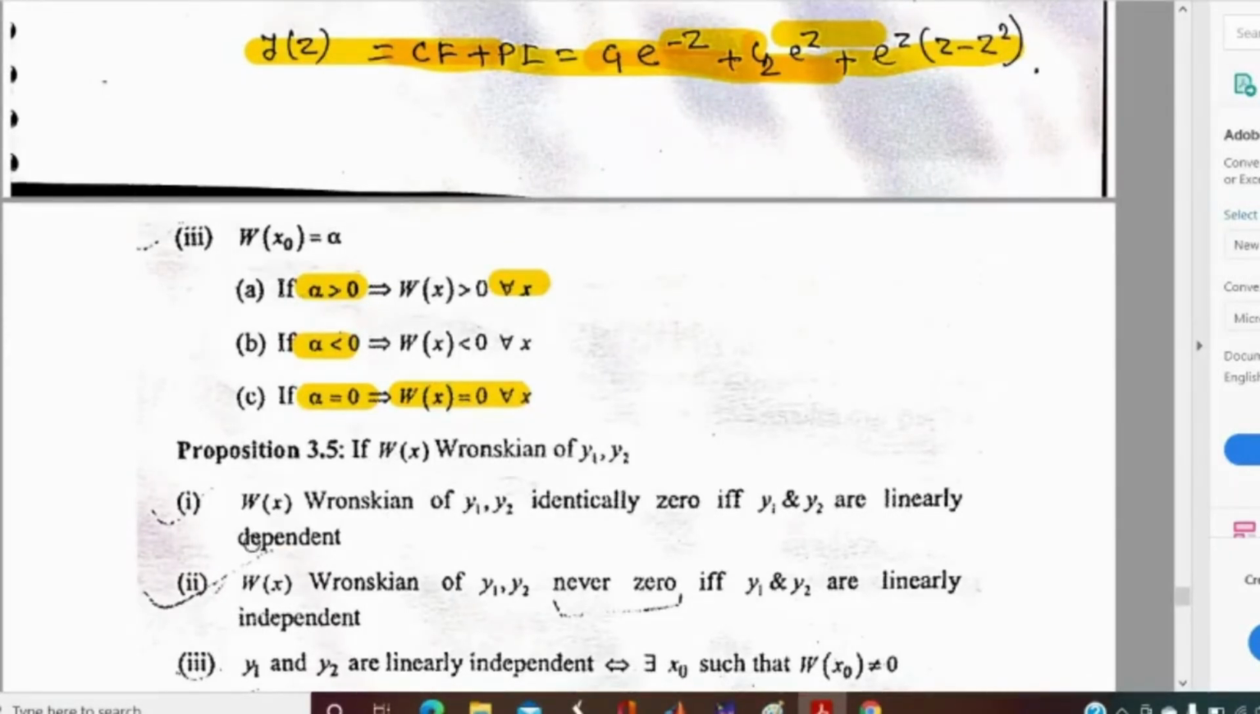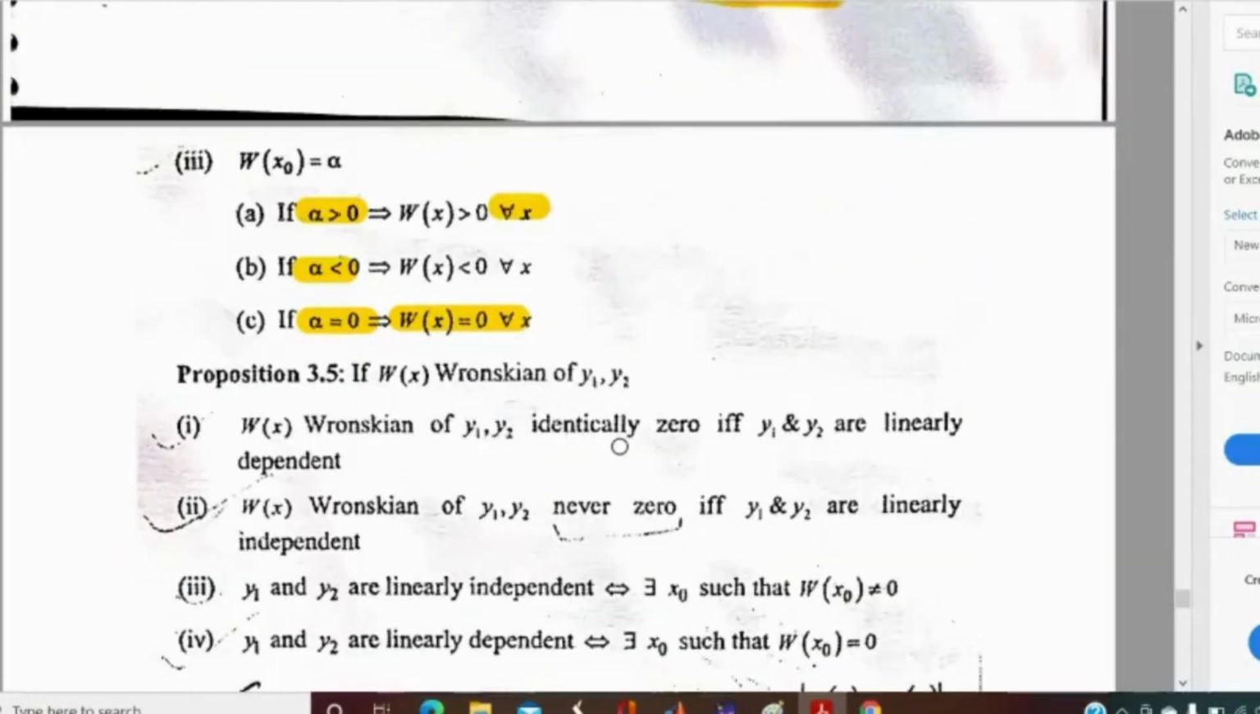You can see these properties here also. Here are some basic properties of Wronskian. That is, if Wronskian is positive, then it will always be positive throughout that interval. And if Wronskian is less than 0, then it will be negative throughout the interval. Interval means the one in which we are trying to find the solution of the differential equation. And if alpha is 0, then Wronskian will become 0 throughout the interval. And again, some interesting properties.